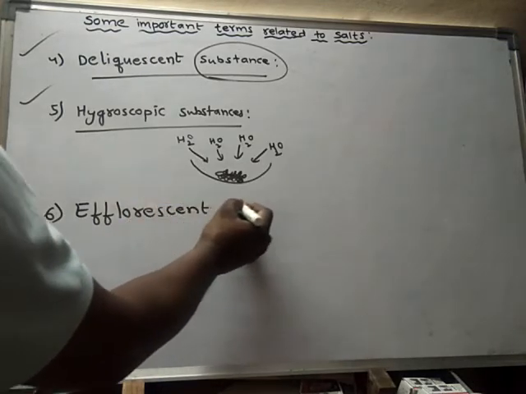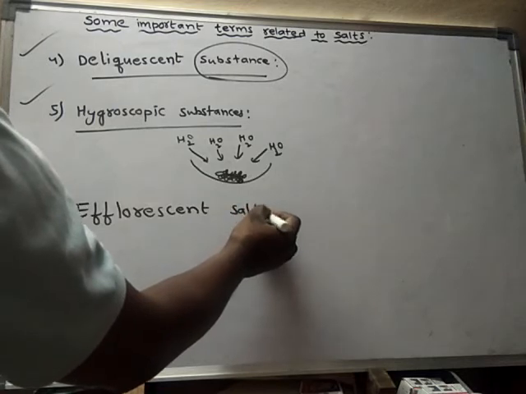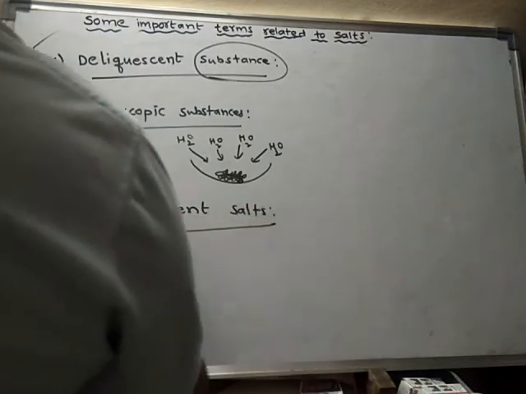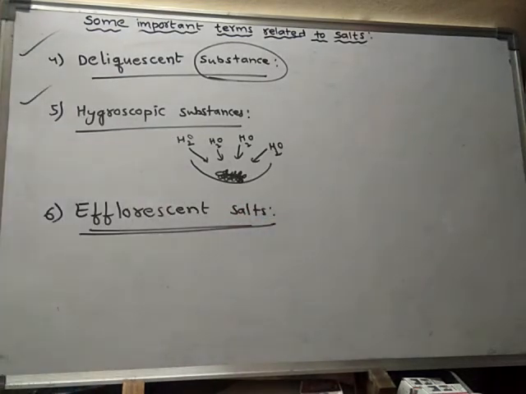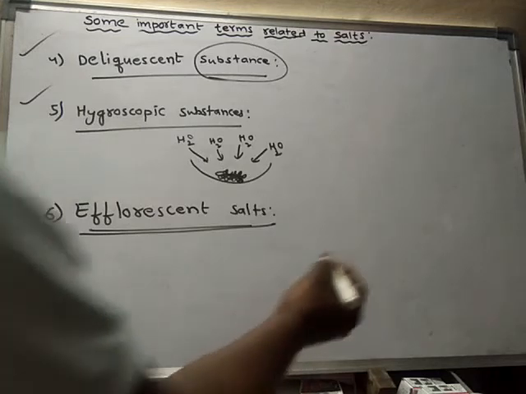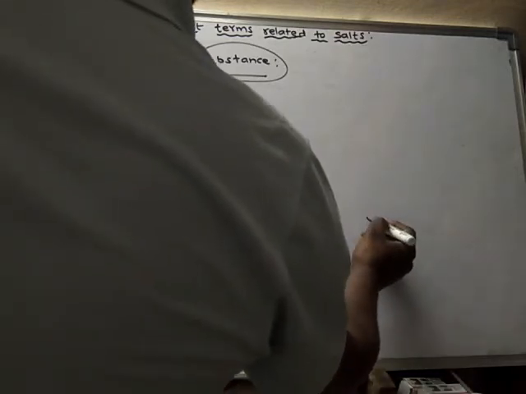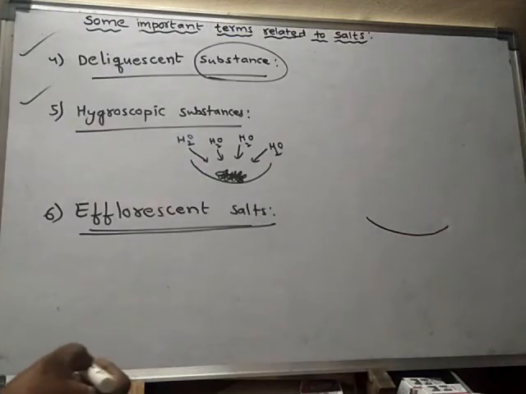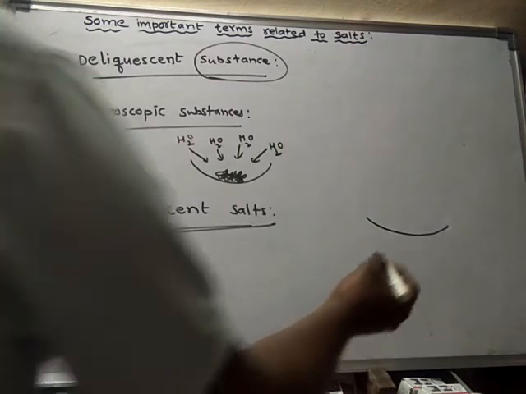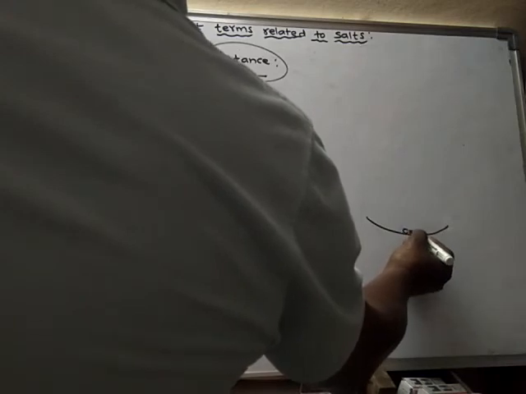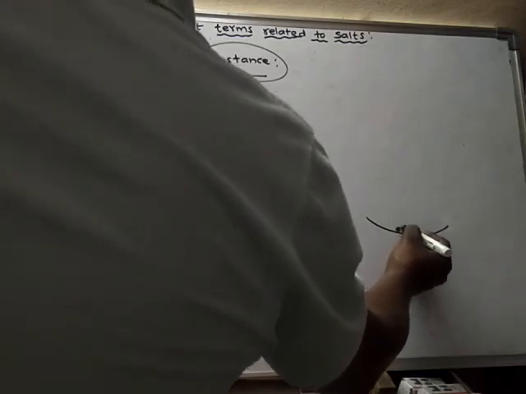Efflorescent salts, or else efflorescent substances. See, for example, copper sulfate, which we have already seen. Actually, CuSO4·5H2O.